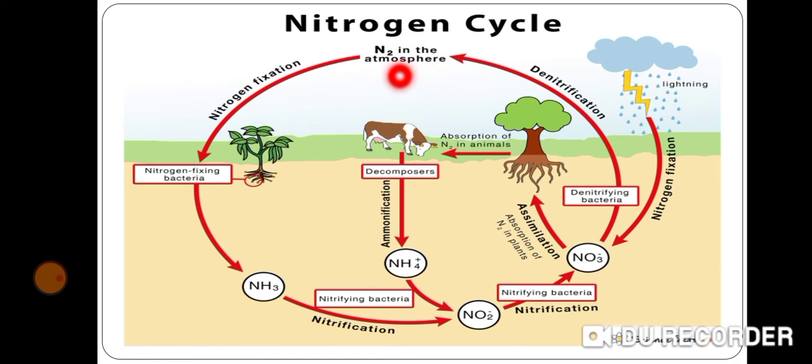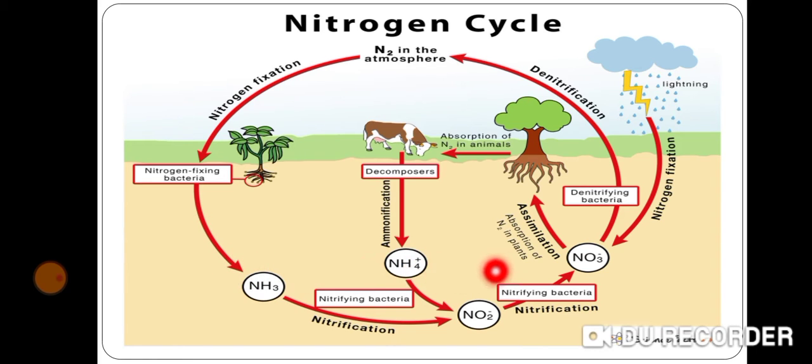The nitrogen fixing bacteria present in the soil and lightning in the sky fix the nitrogen gas from the atmosphere and convert it into compounds of nitrogen which can come into the soil.